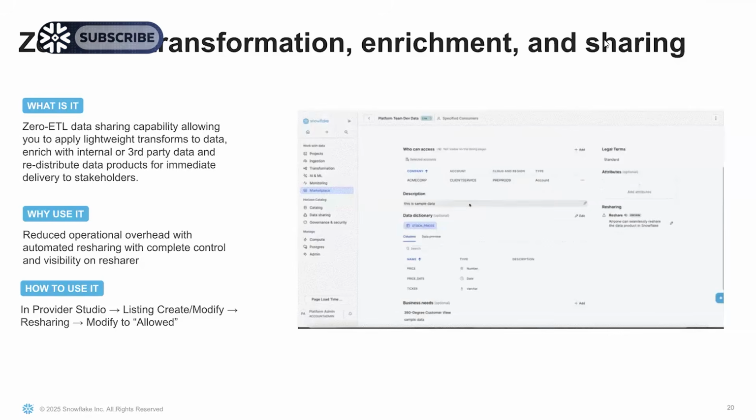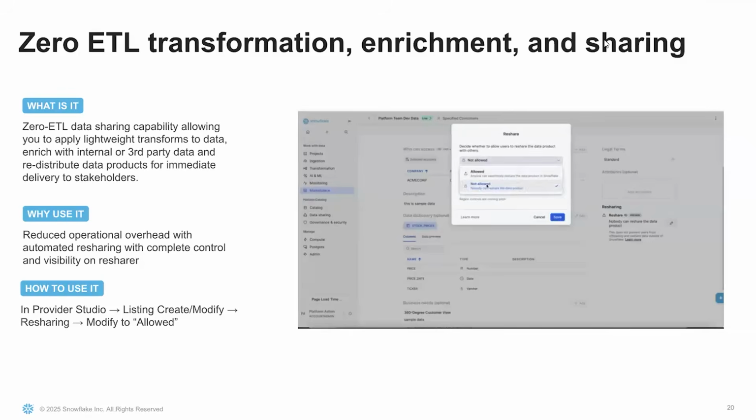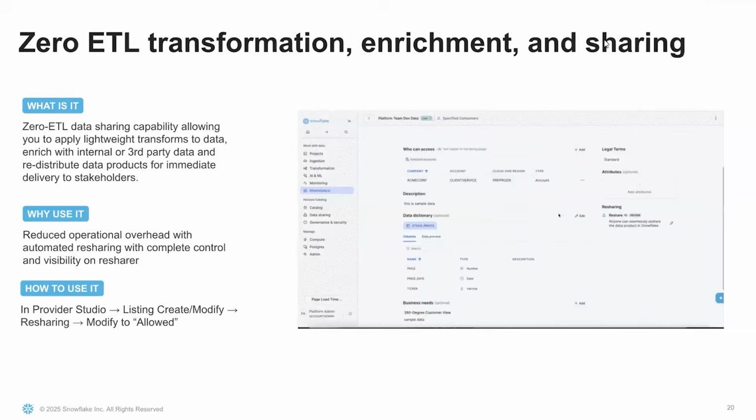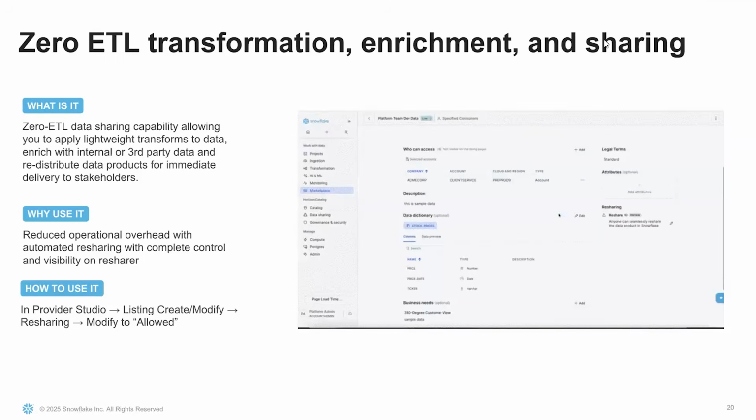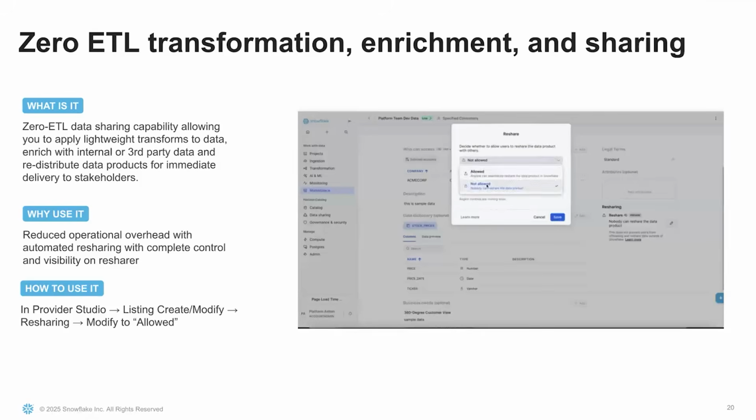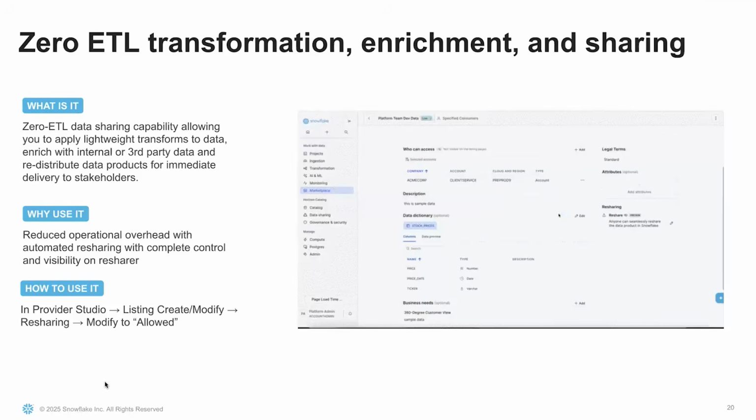And for this requested feature, the alternative today is that a consumer has to materialize the data and also the provider loses all control as soon as the data is shared downstream. With this launch of Zero-ETL transformation, resharing empowers a provider to have complete control of sharing data with their consumers and also has complete understanding of how the consumer reshares that data. And at the same time, they can revoke access at any time.